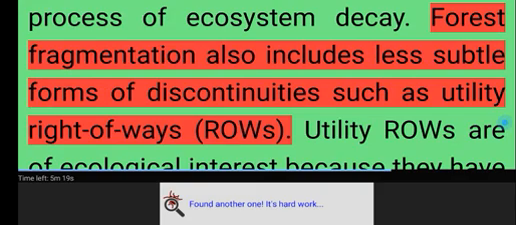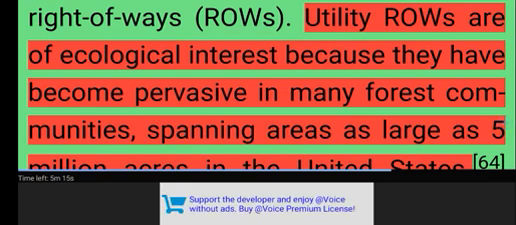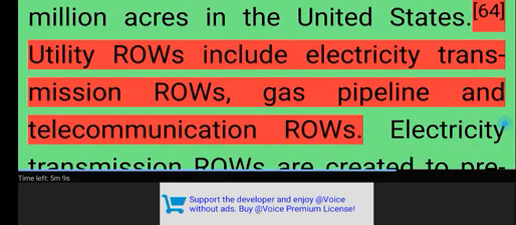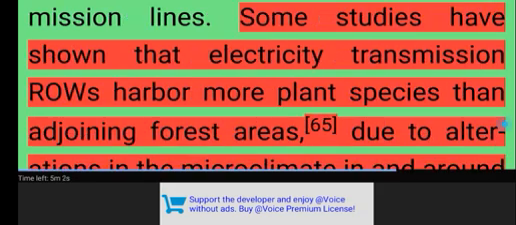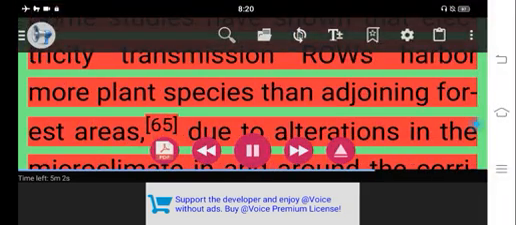Forest fragmentation also includes less subtle forms of discontinuities such as utility rights-of-way. Utility rows are of ecological interest because they have become pervasive in many forest communities, spanning areas as large as 5 million acres in the United States. Utility rows include electricity transmission rows, gas pipeline and telecommunication rows. Electricity transmission rows are created to prevent vegetation interference with transmission lines. Some studies have shown that electricity transmission rows harbor more plant species than adjoining forest areas, due to alterations in the microclimate in and around the corridor.